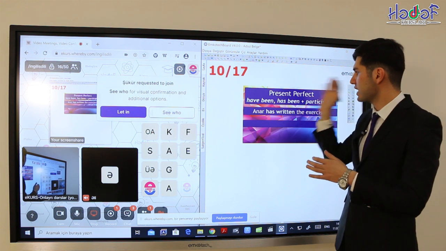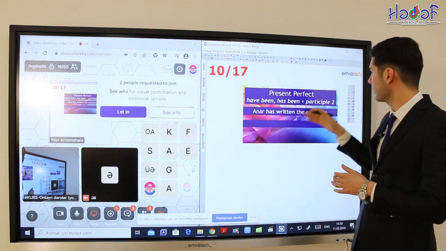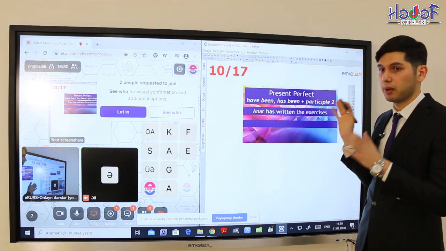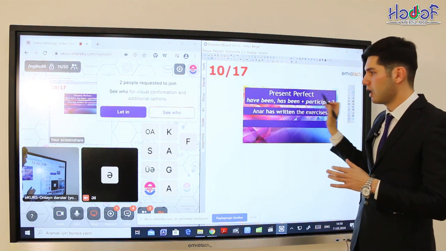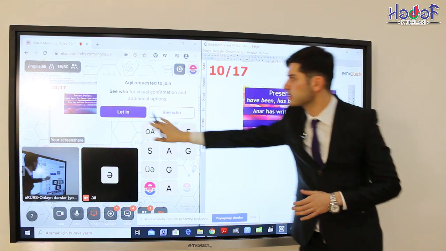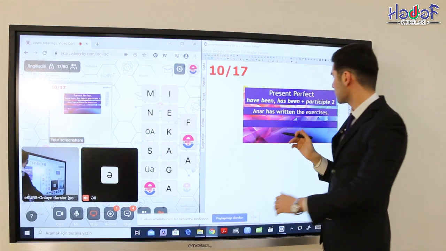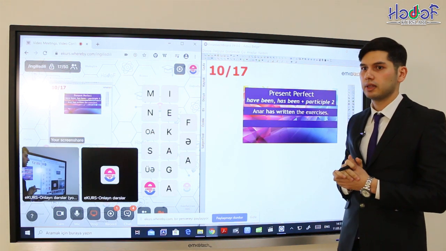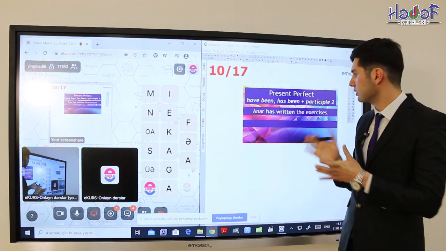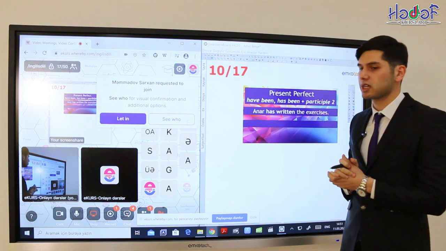So again we use have, again we use has, again we use participle two, but between them we just add been. Okay, let's see. For example, this sentence. Anar has written the exercises. Yani Anar tapşırıkları yazmıştı. Yani yazdı. То есть Anar написал упражнения.